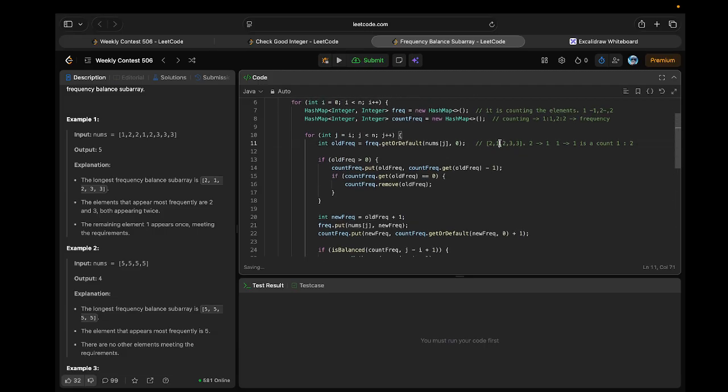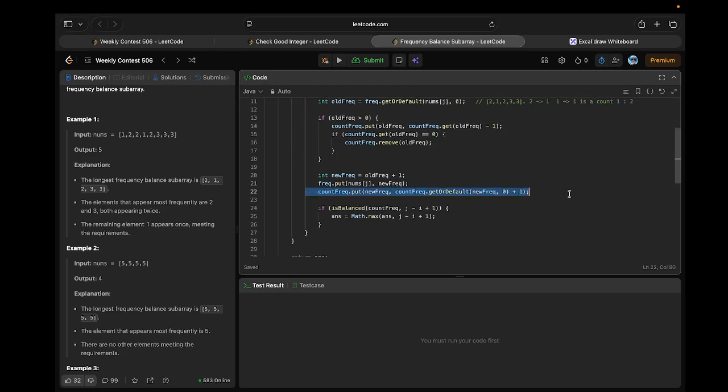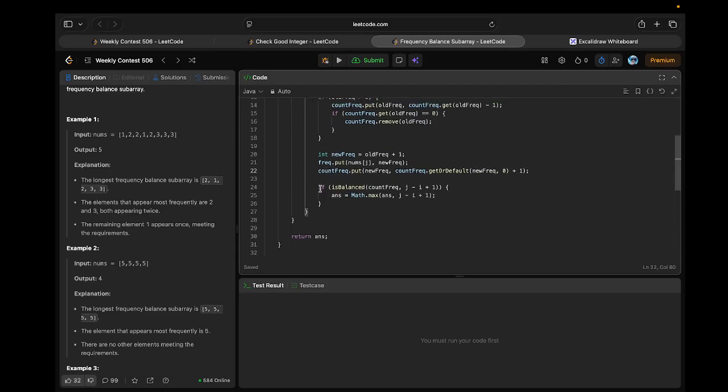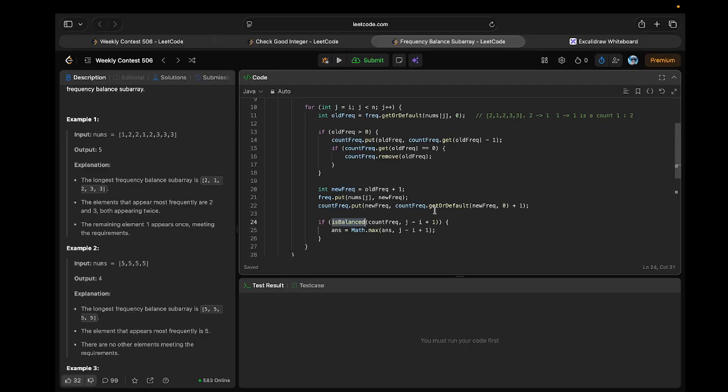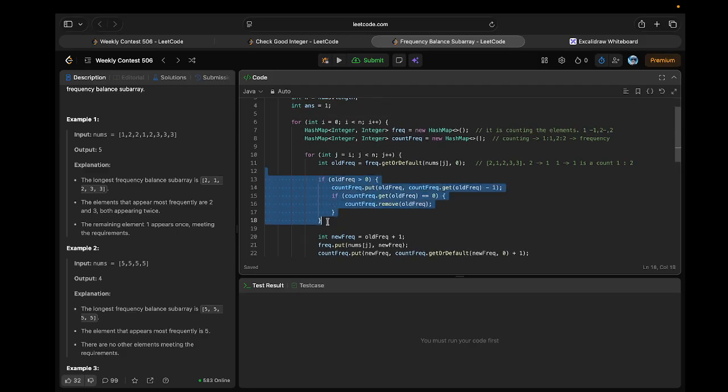Because we found two elements which are occurring one number of times, right? So that's what we are incrementing over here. So this is what this particular case is doing. And while doing this, we are also calling our function that is balance, right? I will just go through it once. I will explain this particular part, right?